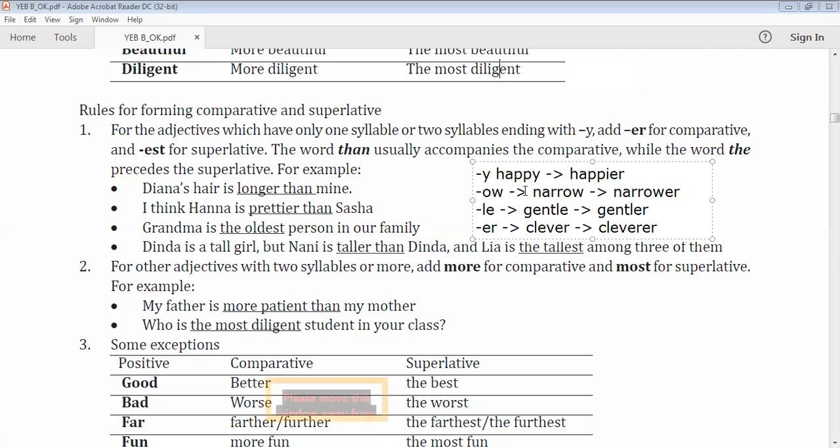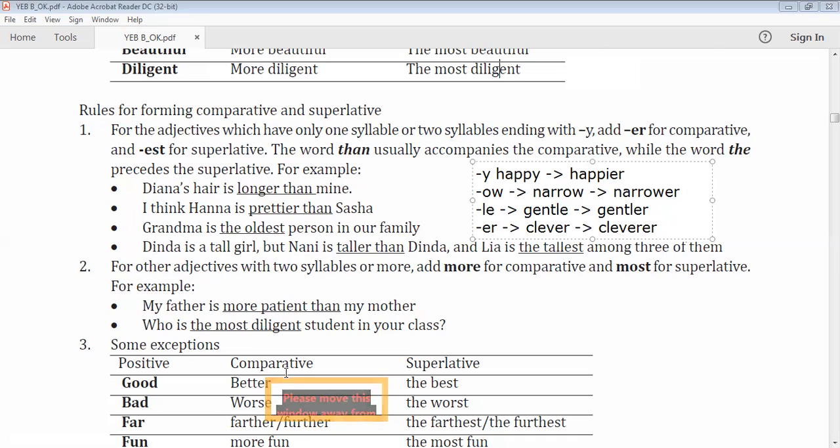So remember these letters, ended by y, o, le. They are still in the er and est group, so er for the comparative and est for the superlative.